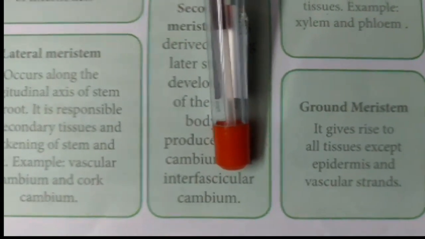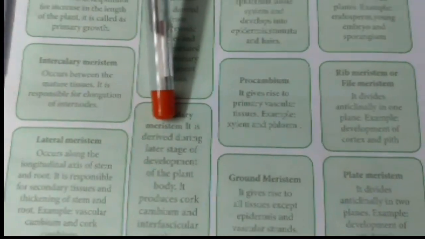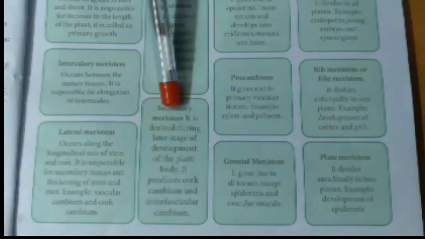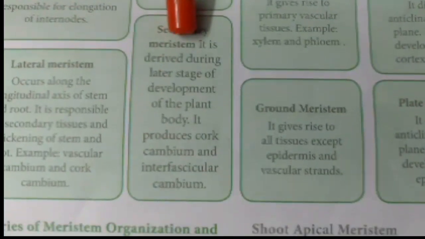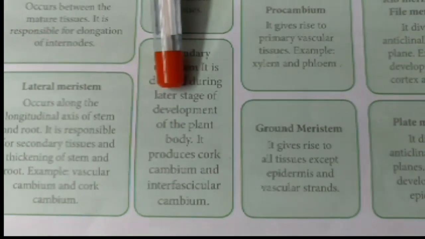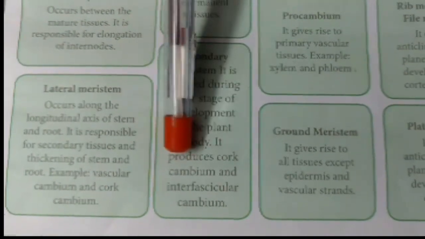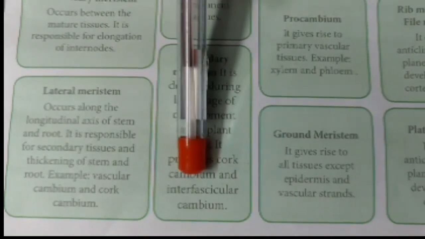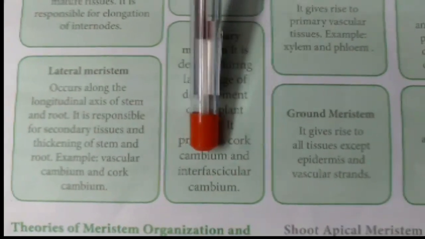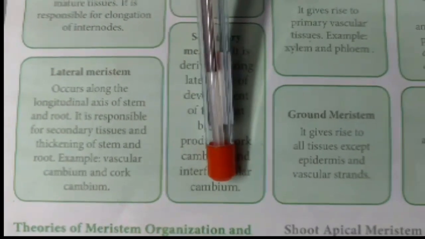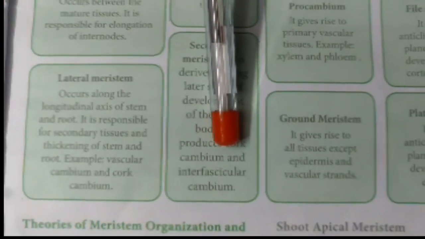In huge trees, the secondary meristem is responsible for this. They mostly occur in dicotyledons. So the secondary meristem is derived from the later stage of development of the plant body. It produces cork cambium and interfascicular cambium, and these are responsible for the thickness of the plant.